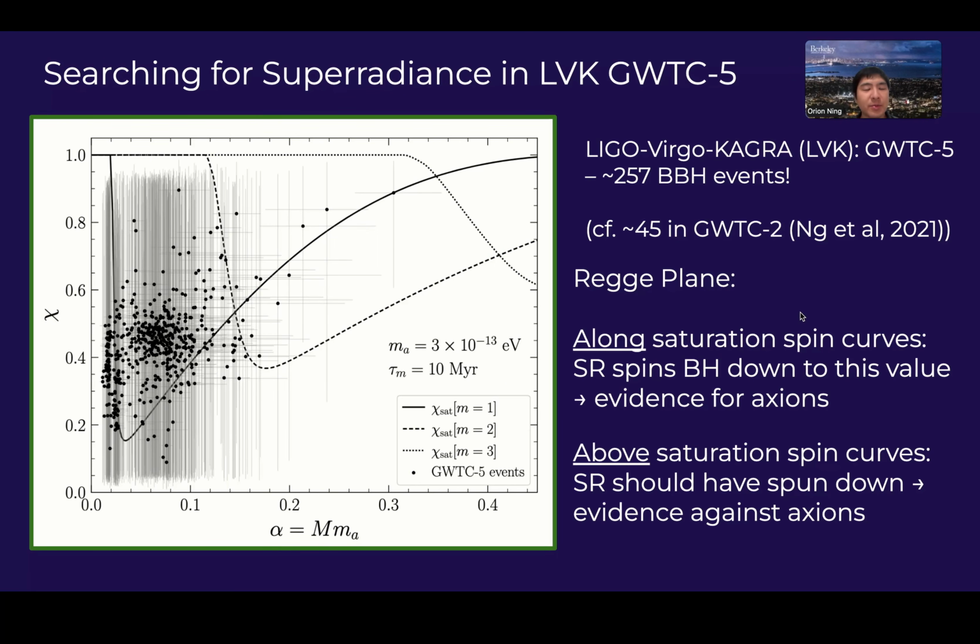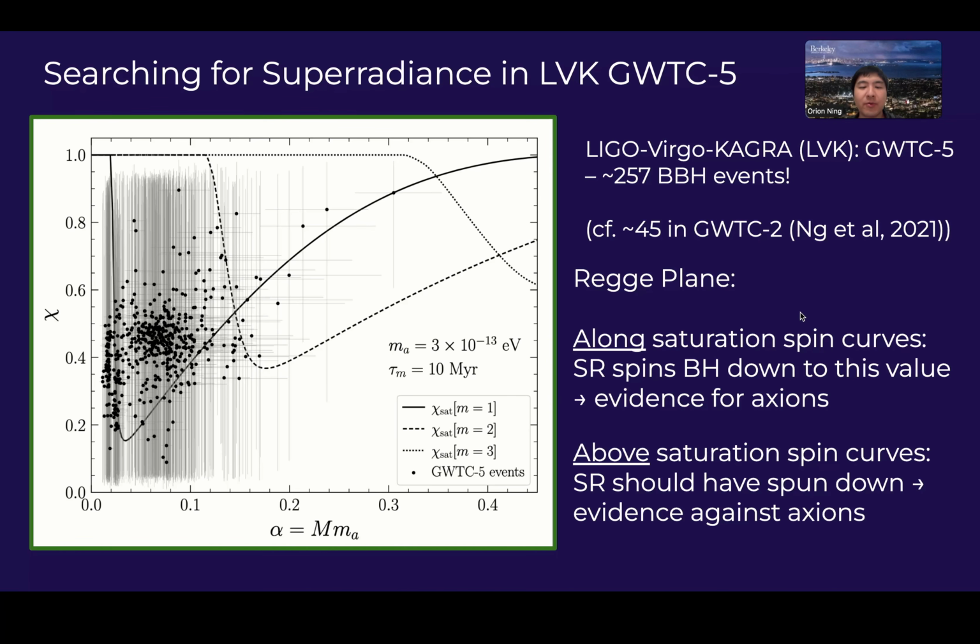In the context of the specific case of the axion, we search for evidence of axion-induced superradiance in the GWTC-5 catalog of LVK in this work, which would manifest as black holes spinning down to specific spin values. The LVK catalog is the most extensive gravitational wave inferred binary black hole catalog to date, with over 250 binary black hole events recorded. This is in comparison to, for example, around 45 or so in the last superradiance-based search of this type in 2021 using GWTC-2.